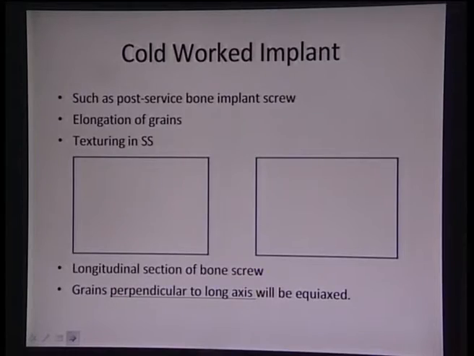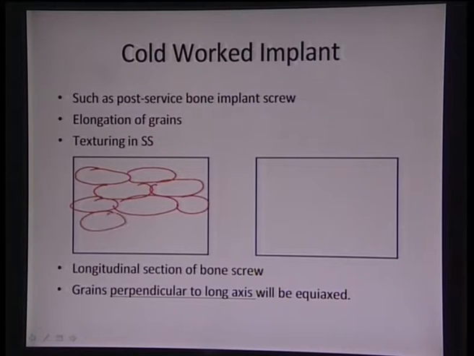And how the cold working works is, cold working can automatically be generated as well, with the service time of a particular, say, bone implant screw, and we see much elongated grains or texturing in the stainless steel. So, if we are rolling a particular material or cold working a particular material, we can see that the grains will start aligning in one direction and they will be elongated.